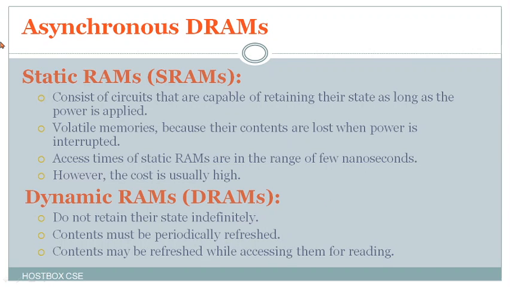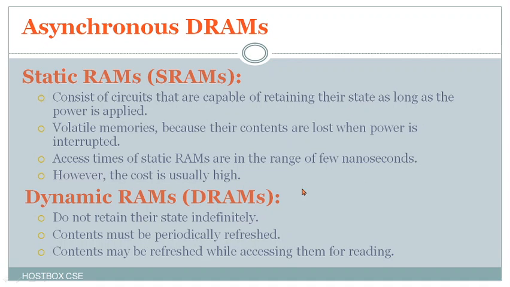Now we go for asynchronous DRAMs. Before that, there are two types of RAMs here, that is static RAM and dynamic RAM. To get an idea, static RAM consists of circuits that are capable of retaining their state as long as power is supplied. It is also volatile memory, because its contents are lost when power is interrupted, as I just told you. The access time of static RAMs is in the range of a few nanoseconds, however the cost is usually high also. That is the drawback of static RAM.